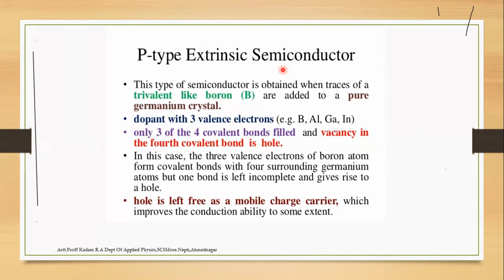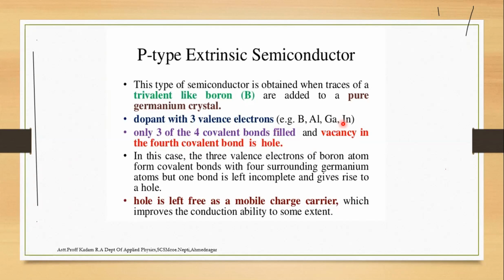Here the dopant has 3 valence electrons, and the examples are boron, aluminum and indium, which are examples of P types. Suppose aluminum, with atomic number 13: the electronic configuration is 1s2, 2s2, 2p6, 3s2 and 3p1.